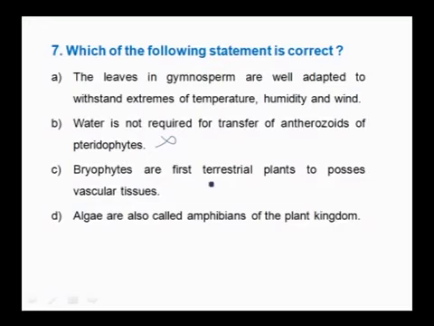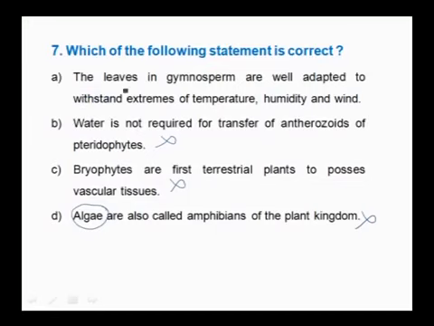Bryophytes are the first terrestrial plants to possess vascular tissues. No, we know that the first vascular plants are pteridophytes, not bryophytes. So, this statement is also incorrect. Algae are also called amphibians of the plant kingdom. Bryophytes are called amphibians of the plant kingdom, but not algae. So, this is also a wrong option.